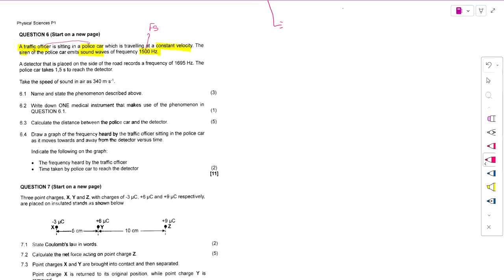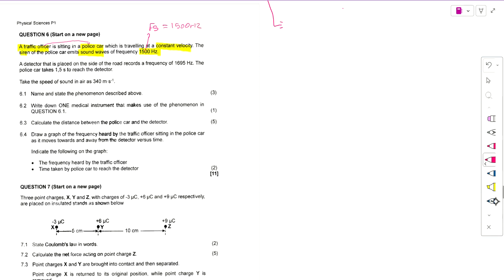It means that the V of the police car is equal to the F of the traffic officer, which is equal to 1500 hertz.